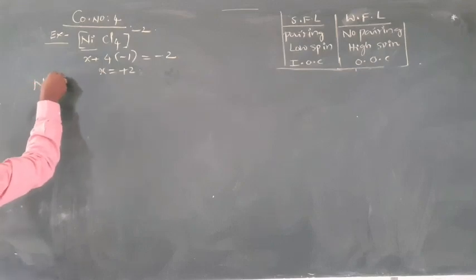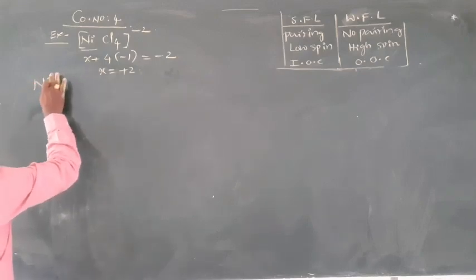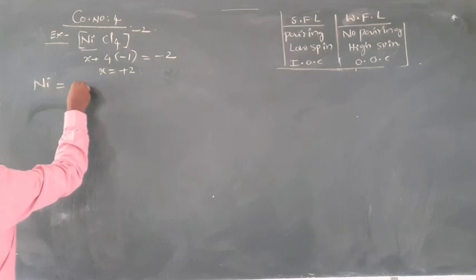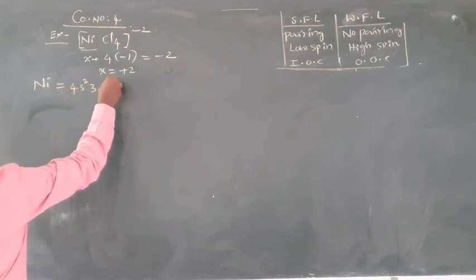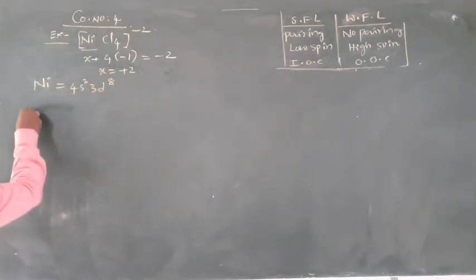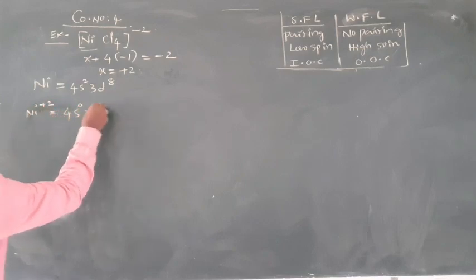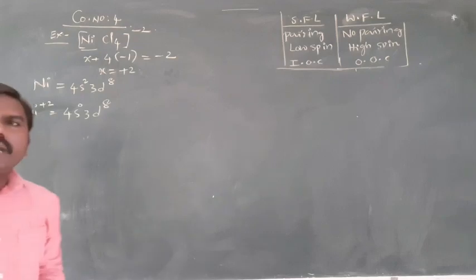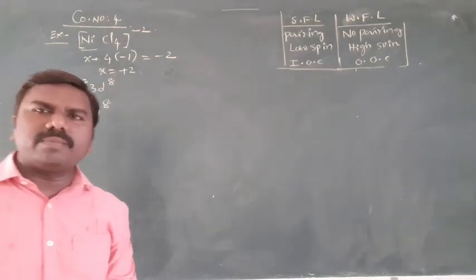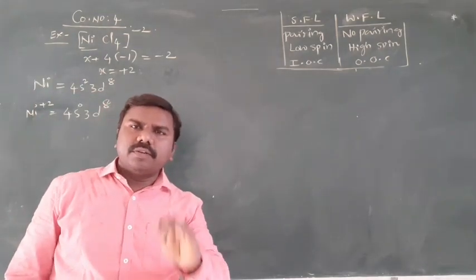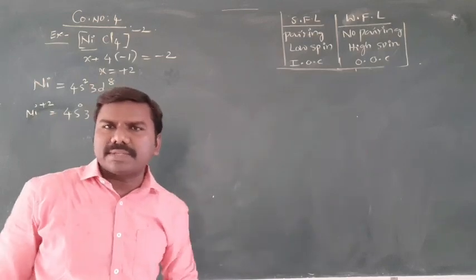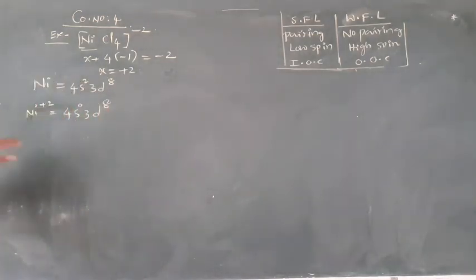Nickel configuration, we know, is 4s2 3d8. Ni plus 2 configuration is 4s0 3d8. It means 2 electrons must be removed from 4s first, followed by the 3d, because of the n plus l rule.